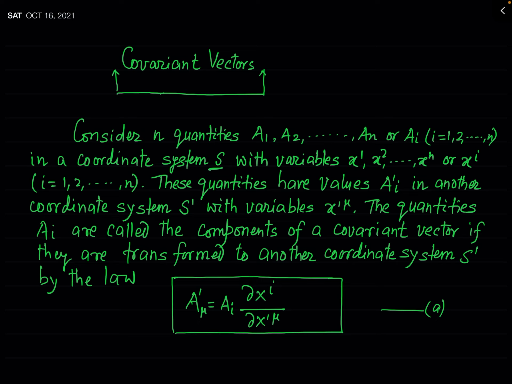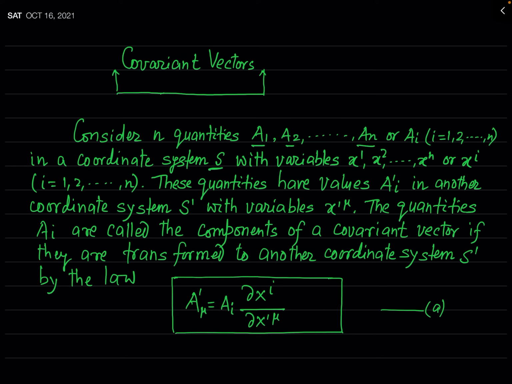which I have denoted here by the symbols A1, A2, and so on up to An. Here you can see the subscripts are used. So these are the symbols for the covariant vectors. So a set of n quantities we have considered in the coordinate system S, and those quantities are A1, A2, and so on up to An.